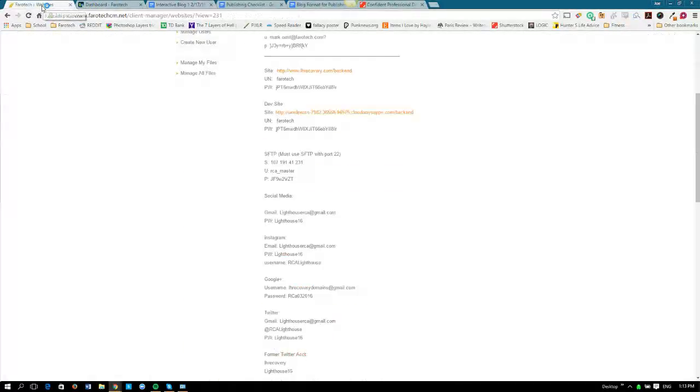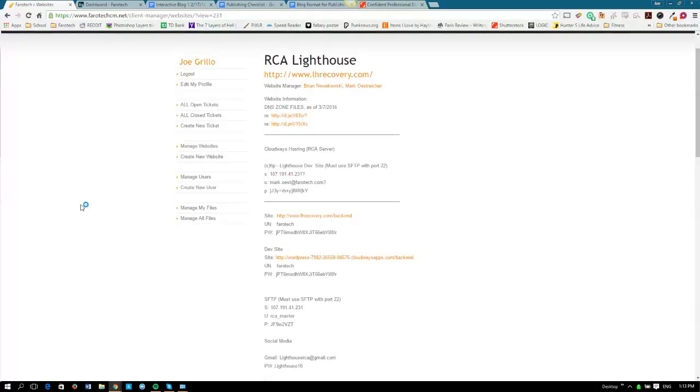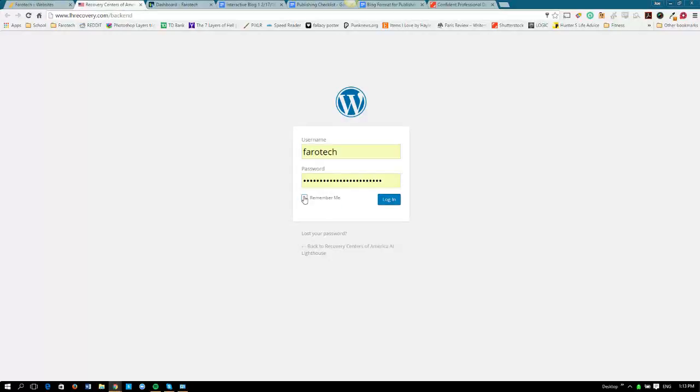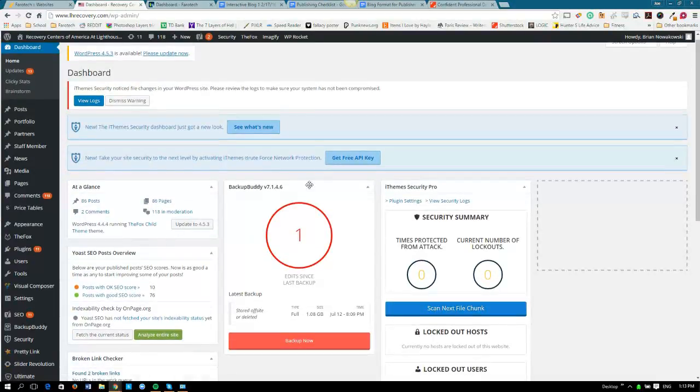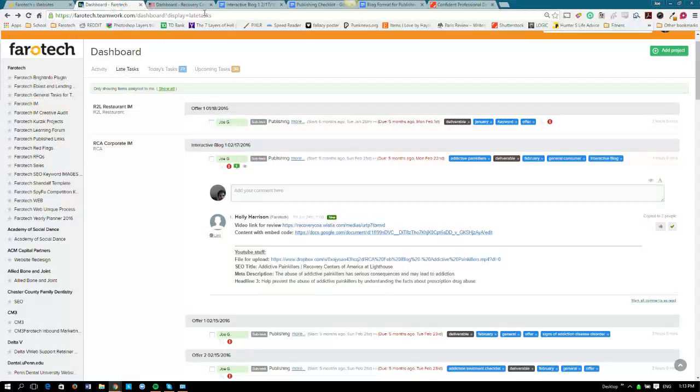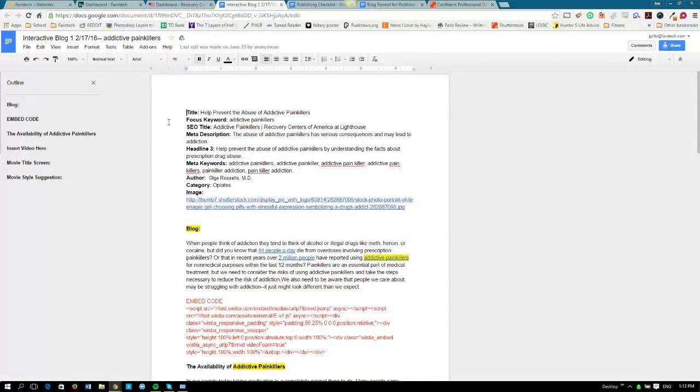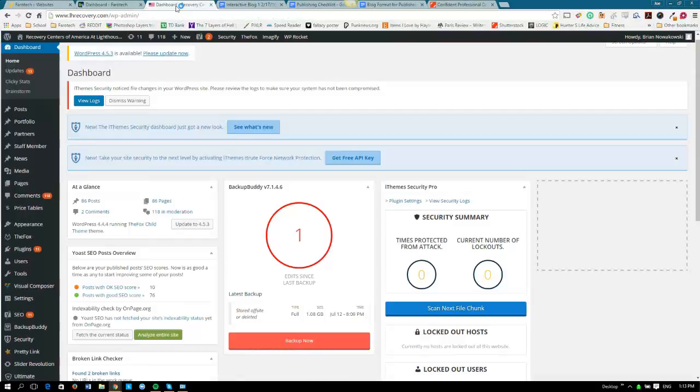Next thing we need to do is get into the back end of LH Recovery. In the CM, here it is. Open like a new tab. See if it remembers me. And we're good. All right, first things first, after getting in and getting our content, we go to post, as all blogs are published as posts, and add new.